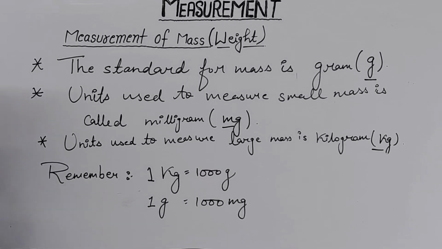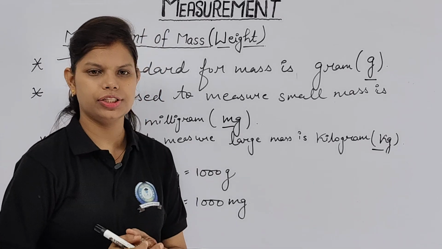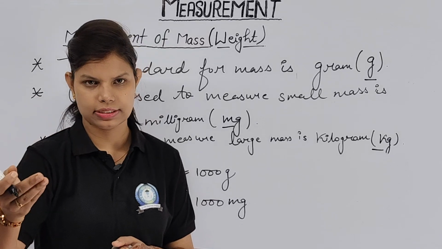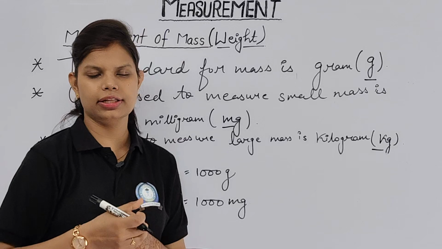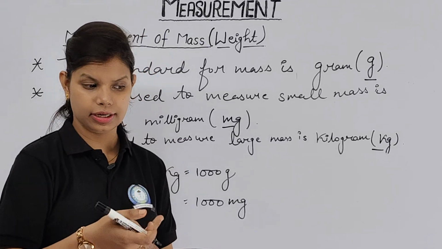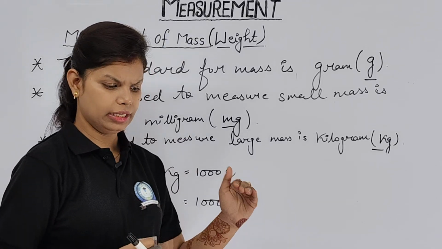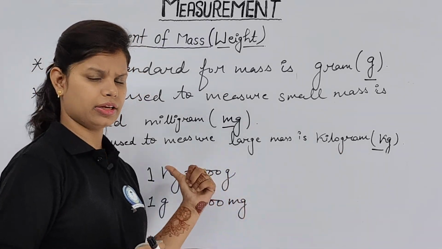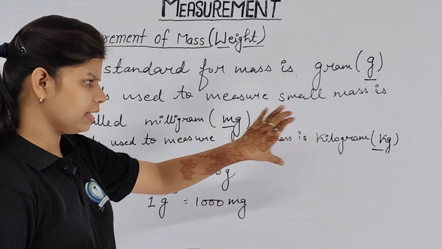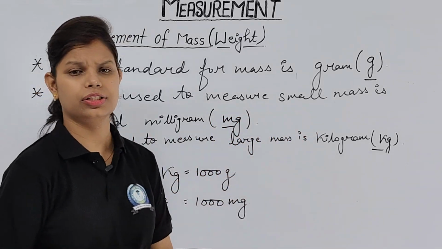Afterwards, I'll start how we find the relation between different units of mass. In our previous video we discussed how we find the relation between different units, where we learned one way: millimeter, centimeter, decimeter, meter, decameter, hectometer and kilometer. That is the way we find the relation.